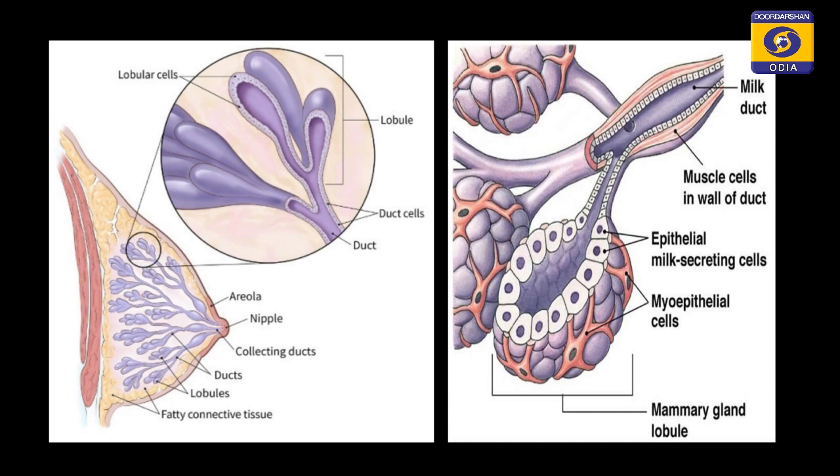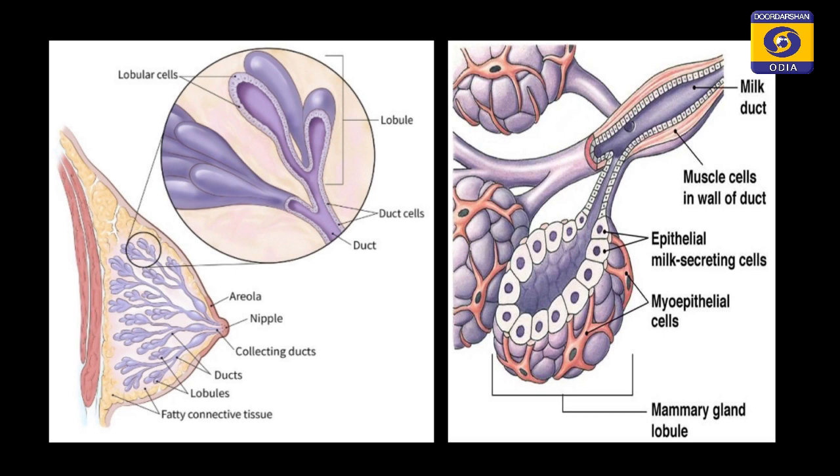Now, in this diagram, as you can see on the left side, the human breast diagram highlights the lobular cells and duct cells, the entire system that helps in the secretion of milk to the nipple, through which the baby can suckle it down. On the right side, we have an enlarged view, where a single lobule or alveoli is enlarged and the milk secreting cells are labeled.